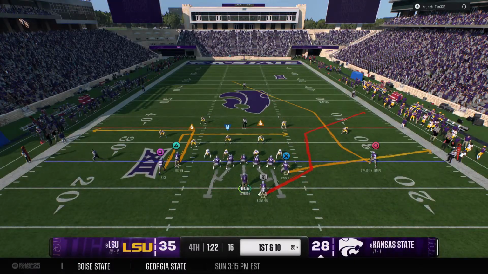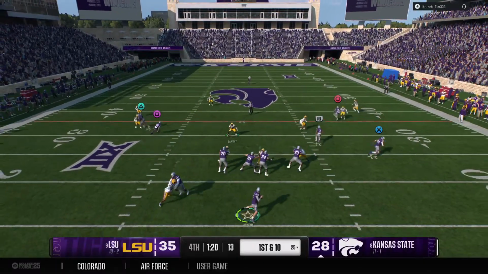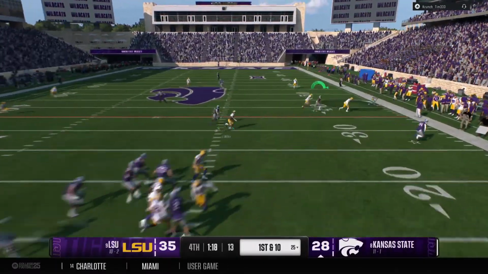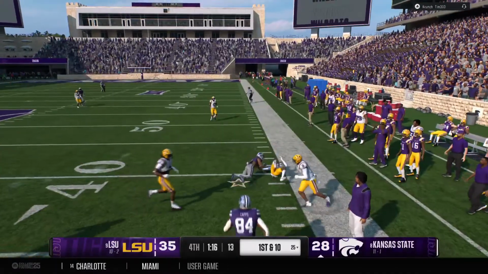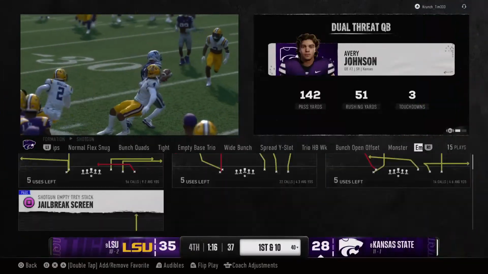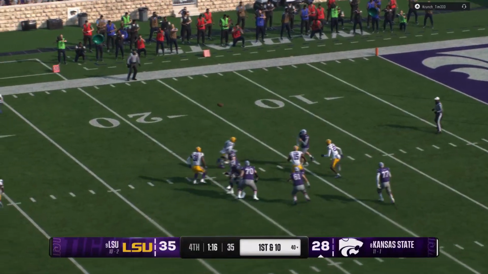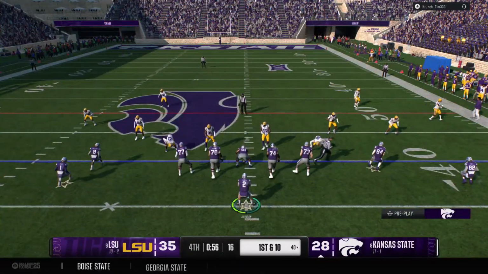Here we go. They need a touchdown. They got some time to work with here. They got to be precise and manage the clock wisely. Throws it to the right. Finds a man downfield. It's a big gain to the right. They bring him down, but he makes the 40-yard line. That's a solid gain.